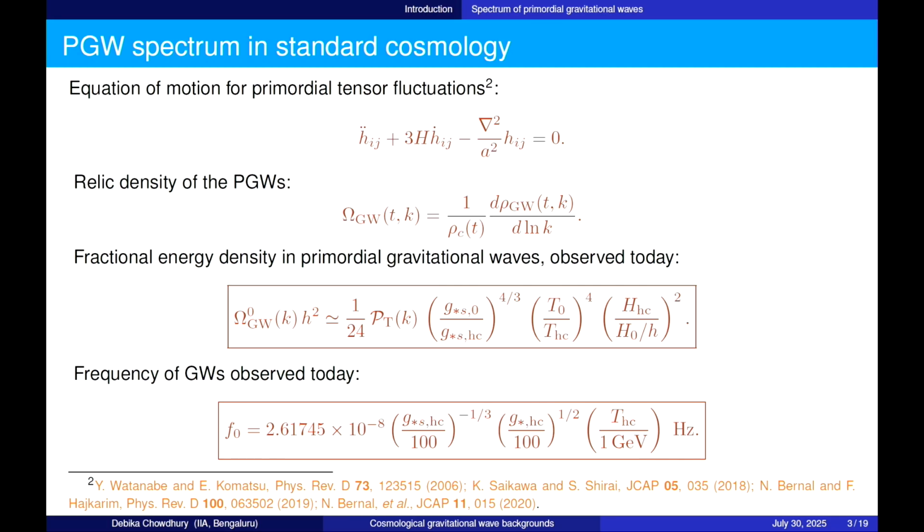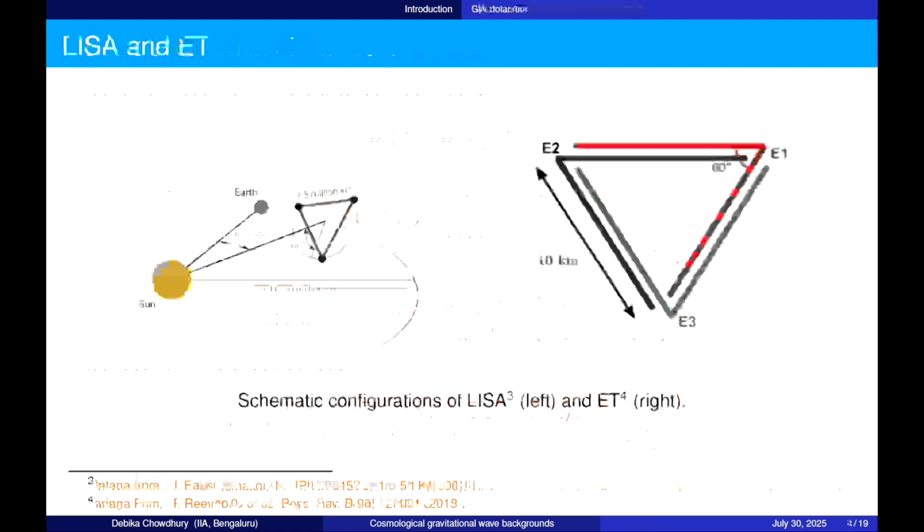The frequency of the gravitational waves as observed today can also be related to the temperature at which they were generated, and this frequency is directly proportional to the temperature. The earlier you go in the universe, the farther back you go, the temperature is higher, so we will observe them in the higher frequency range. So this was just a brief overview.